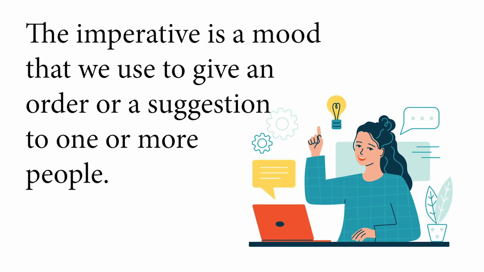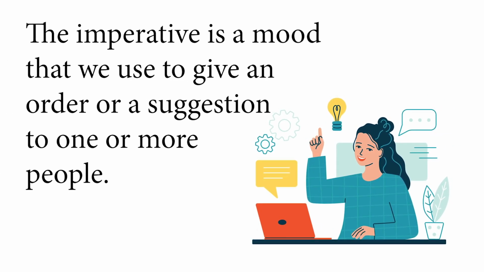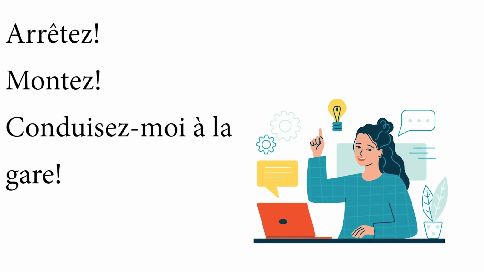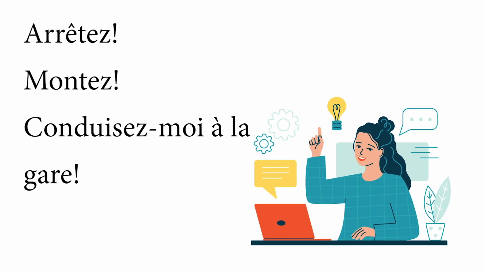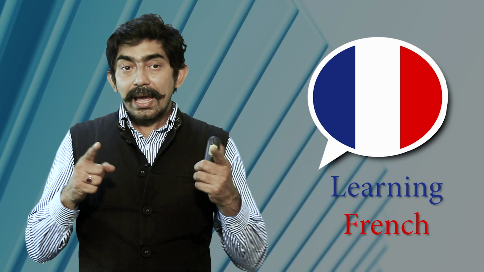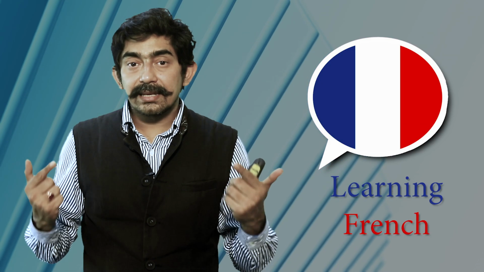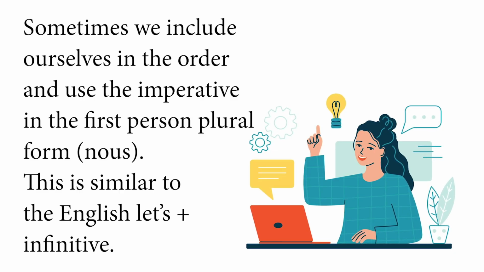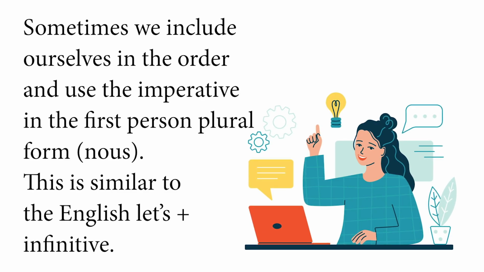Now, the imperative is a mood that we use to give an order or a suggestion to one or more people, like arrêtez, montez, conduisez-moi à la gare. As I was telling you, sometimes we include ourselves in the order and use the imperative in the first person plural form, that is nous, we.